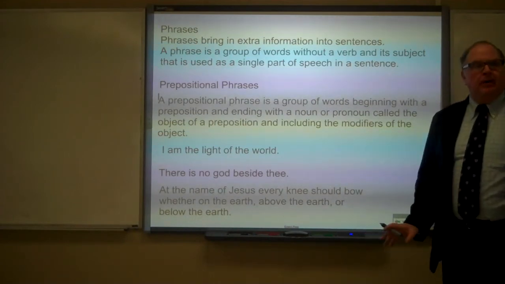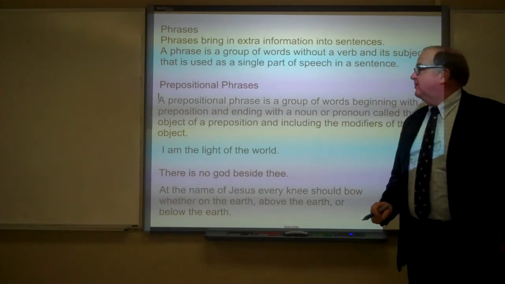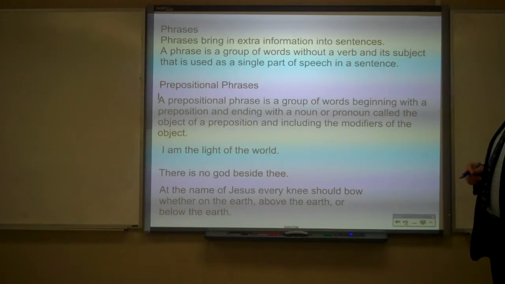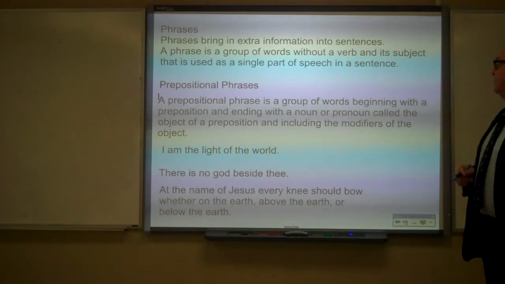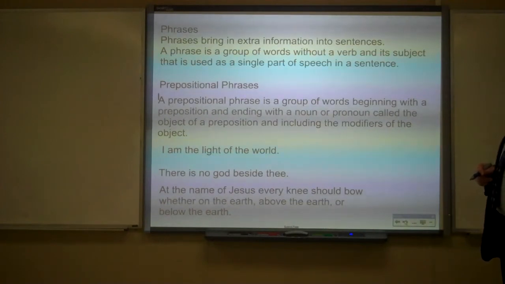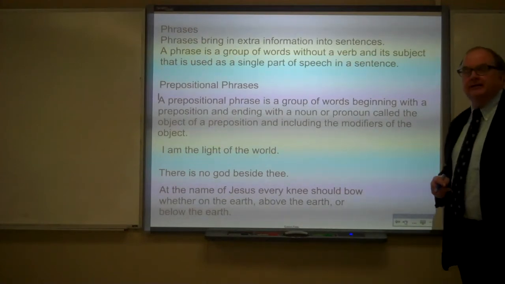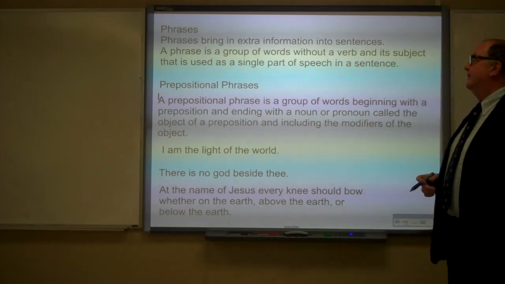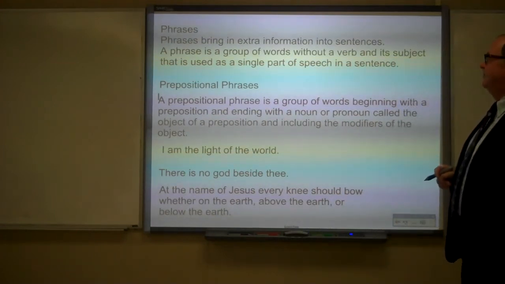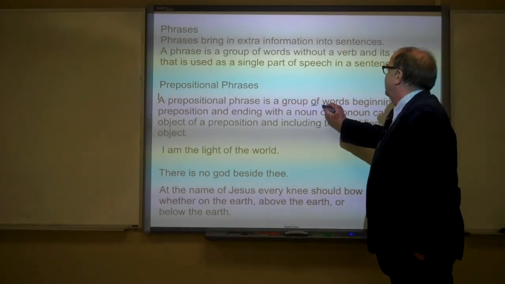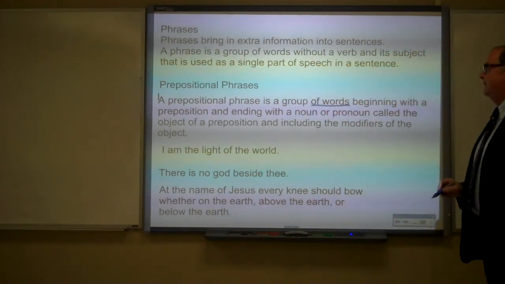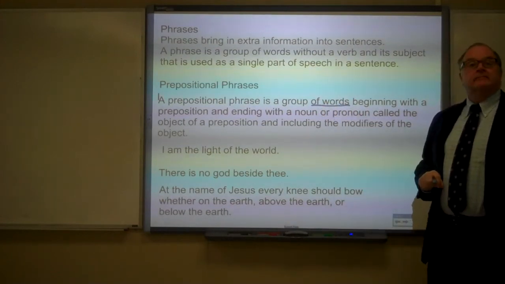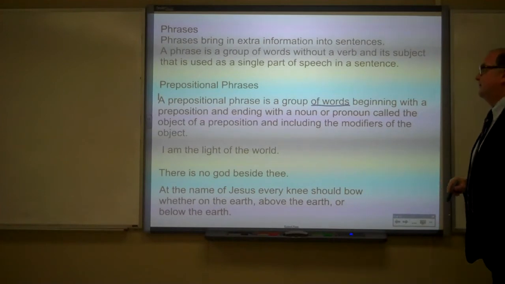Now, the first kind of phrase I want to take a look at is prepositional phrase. A prepositional phrase, as we see here, is a group of words beginning with a preposition and ending with a noun or pronoun called the object of a preposition and including the modifiers of the object. I will say, once in a while, there'll be a modifier after the object. That's unusual, but it does happen once in a while. So, for example, in this sentence, of words is a prepositional phrase. Begins with a preposition, ends with the noun words.